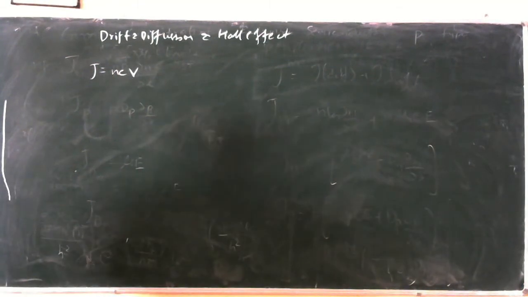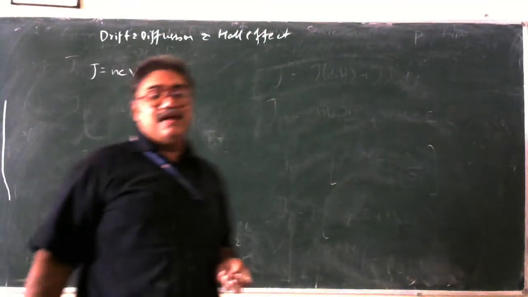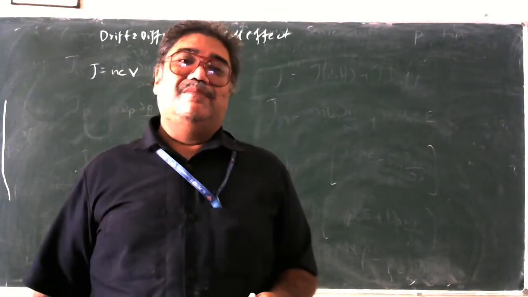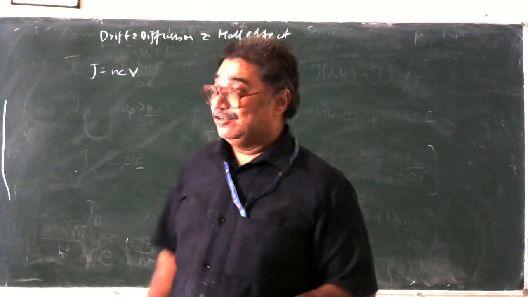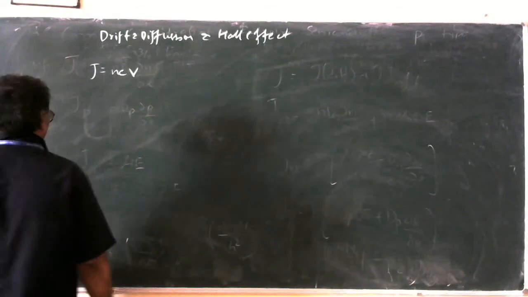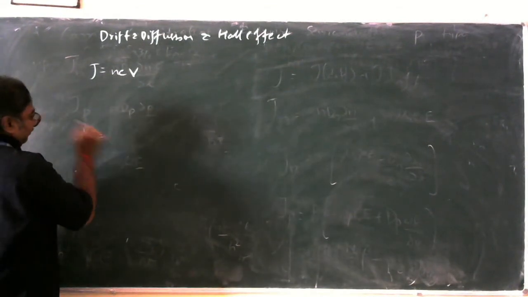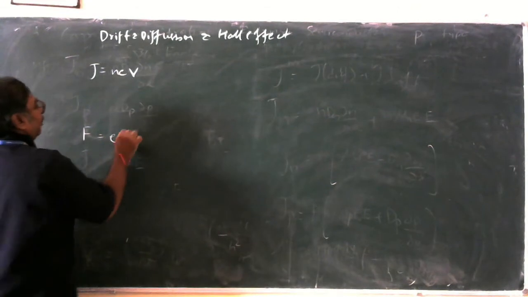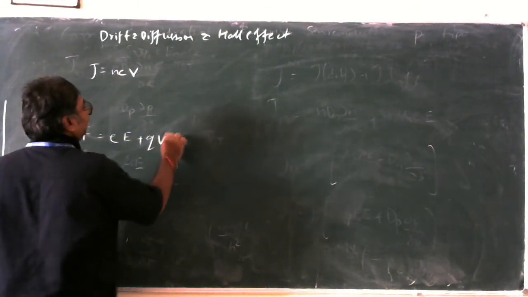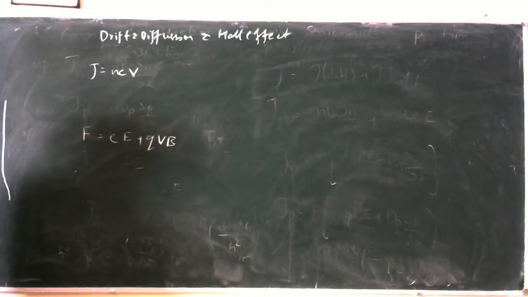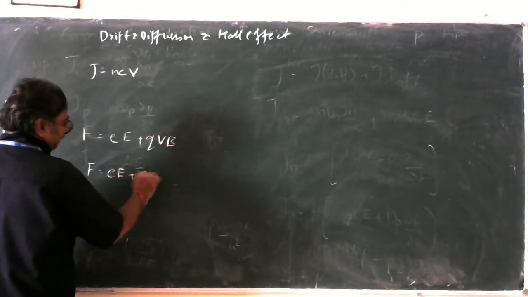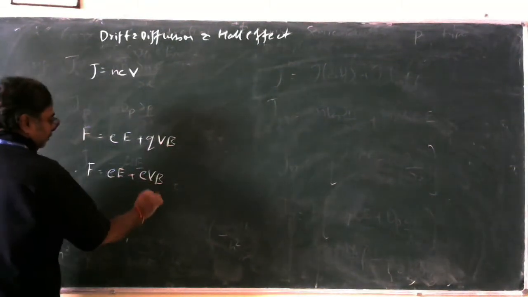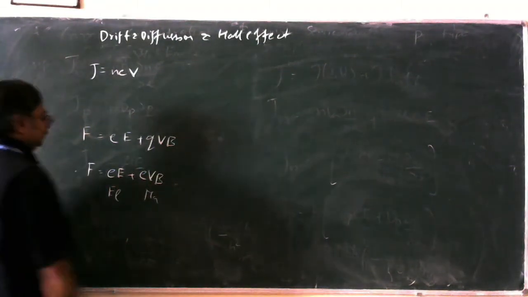Similarly, how do we write the magnetic field intensity? n e v is the electric field intensity. How do we write the magnetic field intensity? Because we also have a magnetic field current density. Let us say the total force. How do we write the total force? The total force is given by F equals q(E + v × B). This is the total force available here. One part is the electric field and the other is the magnetic field. Or this can also be written as F equals e(E + v × B), where one term is the magnetic and the other is the electric.